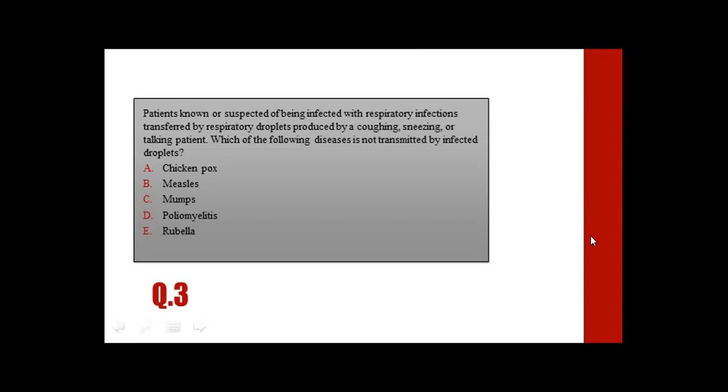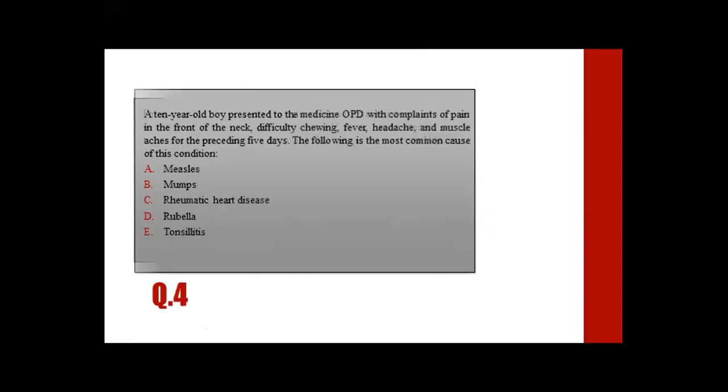Delta will be the correct option. Poliomyelitis is not transmitted by infected droplets. As I already mentioned, chickenpox, mumps, measles, and rubella are the respiratory tract infections transmitted by respiratory droplets. Therefore, delta will be the correct option, as it is not transmitted by infected droplets.